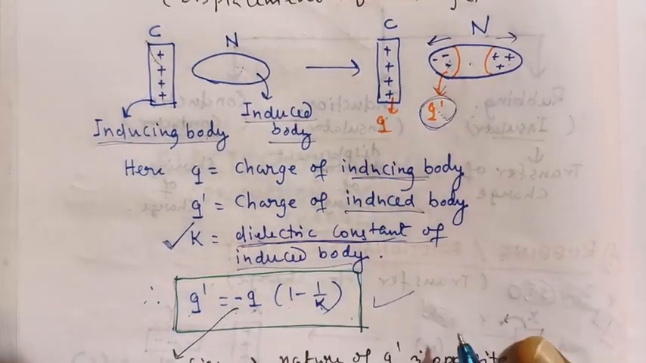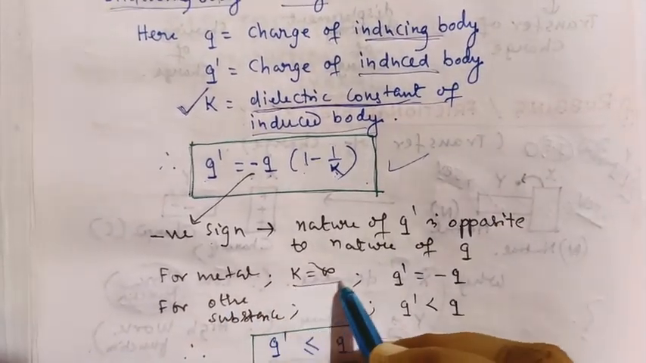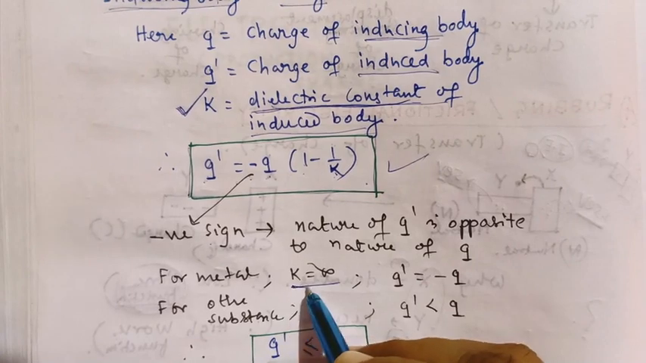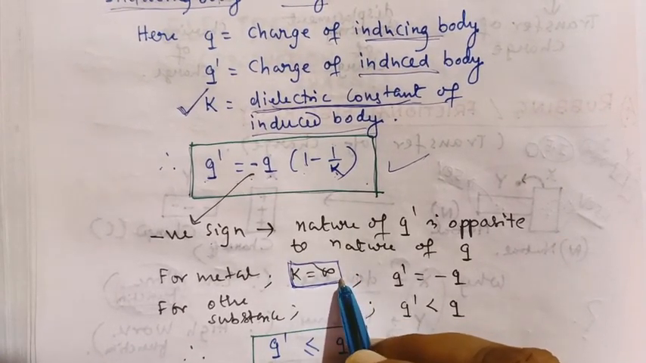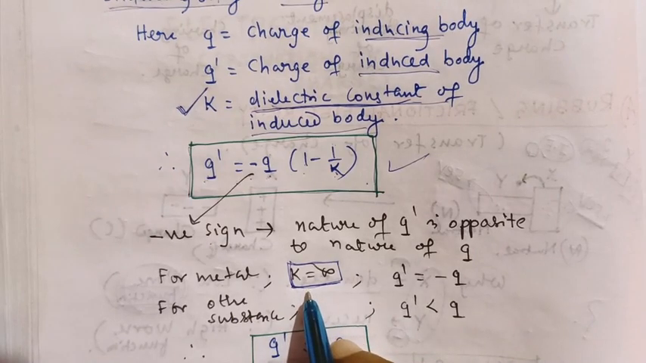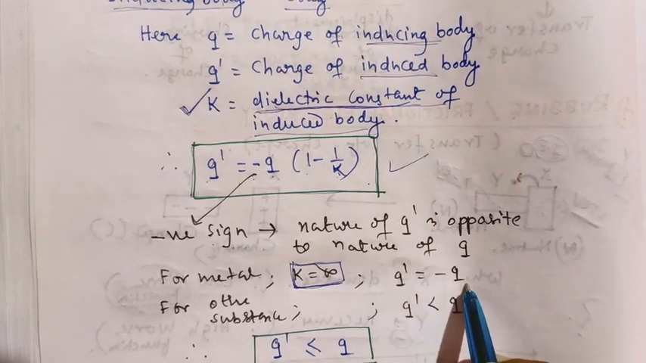Very clear? Now I am giving an example. For a metal, the K value is infinite. You should not panic about why K is infinite; I will discuss it in later classes. For a metal, K is infinity. If you put the K value here, Q dash becomes minus Q.